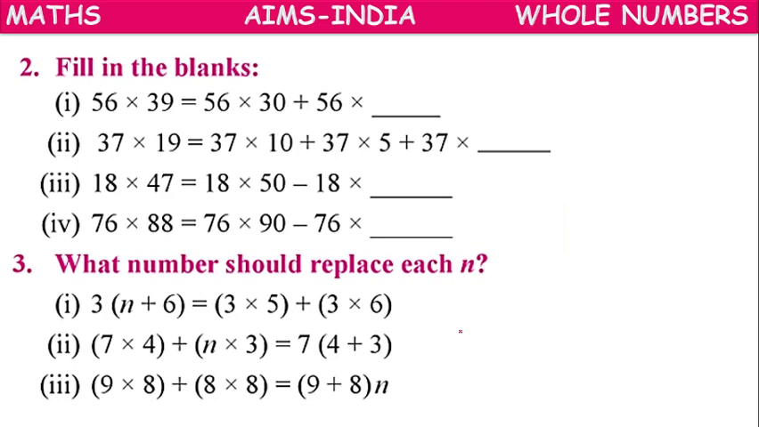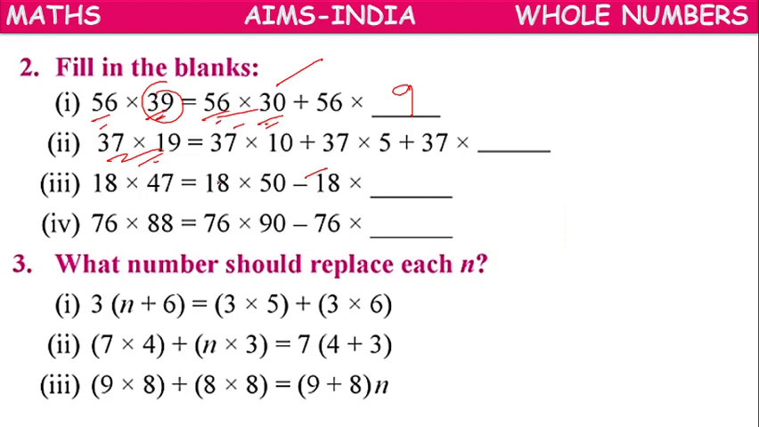Next, fill in the blanks. So 56 into 39. 56 into 30, out of 39, 30 we have taken, so 9 remaining. We can write 9 there.